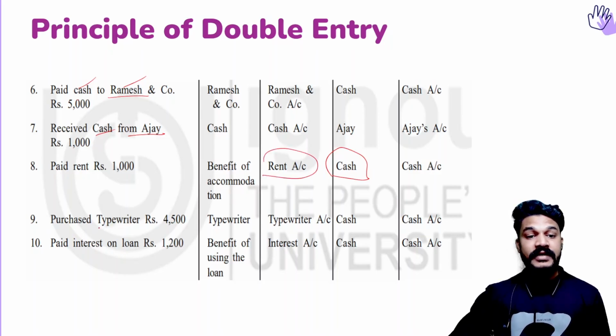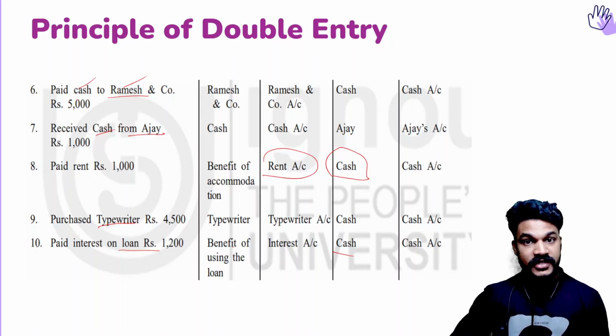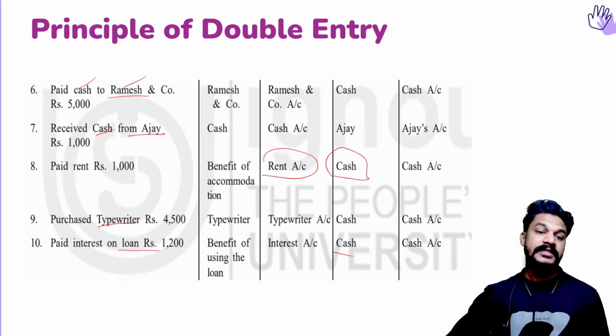Then purchase a typewriter. We are getting the typewriter and paying money. Then paid interest on loan. So we are paying money, I mean paying cash, but the interest is the benefit for that loan. I mean the loan is a benefit. That's why we are having an expense. So remember, if we are paying for any expense, it means that out of that expense we got some benefit. So that's the receiving aspect.